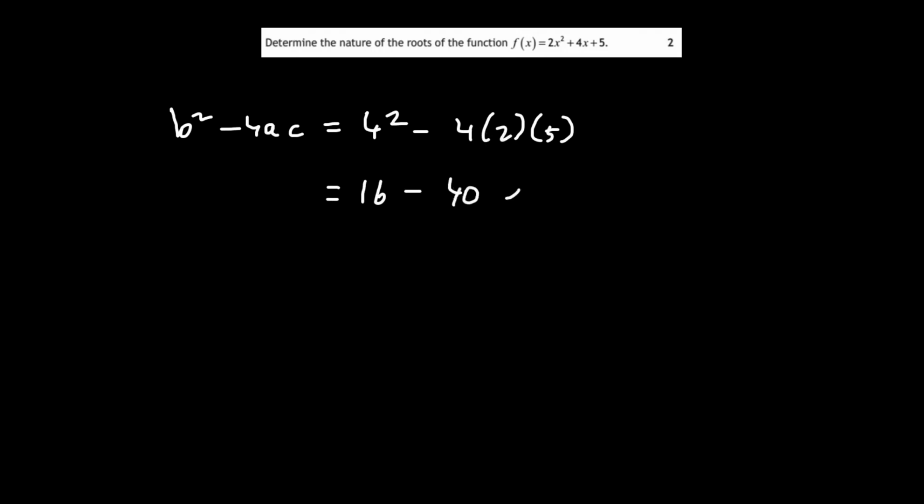Determine the nature of the roots of the function f of x equals 2x squared plus 4x plus 5. The discriminant is b squared minus 4ac, so that would be 4 squared minus 4 times 2 times 5. That would be minus 24, and that's obviously less than 0 this time. So it has no real roots.